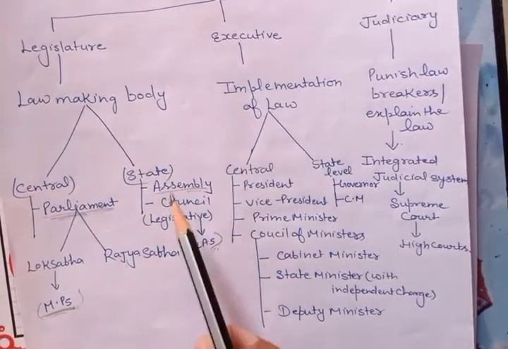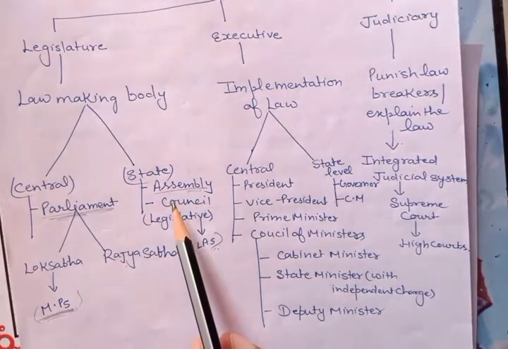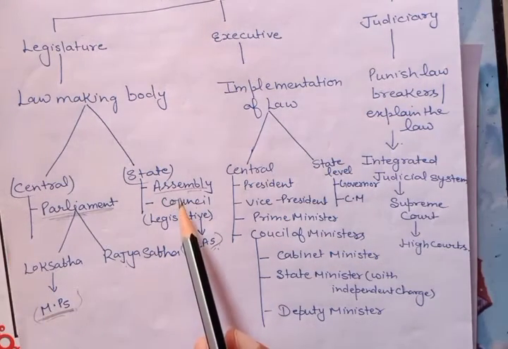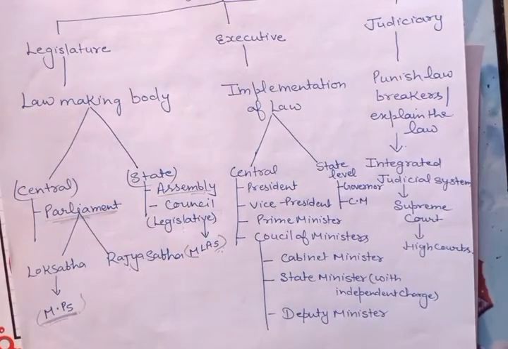At state level, the legislature is also found with two houses. One is Legislative Assembly and one is Legislative Council. There are 28 states in our country, India, but only 6 states have a bicameral legislature: Uttar Pradesh, Andhra Pradesh, Bihar, Telangana, Karnataka and Maharashtra. These are the 6 states of India which have a bicameral legislature at state level.